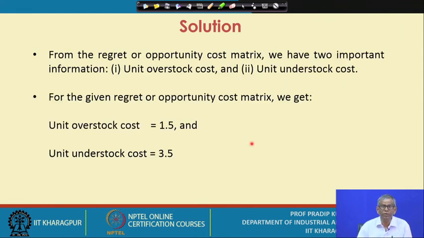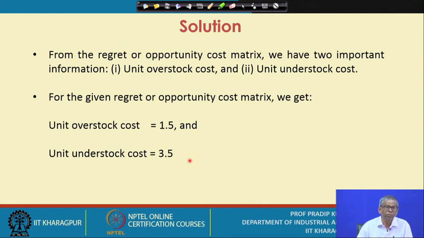Now from the regret or the opportunity cost matrix, we have two important pieces of information. The first one is the unit overstock cost, and the second one is the unit understock cost. If you refer to the regret matrix already developed, the unit overstock cost is equal to 1.5 in monetary units, and the unit understock cost is 3.5. Here one important point to be noted.